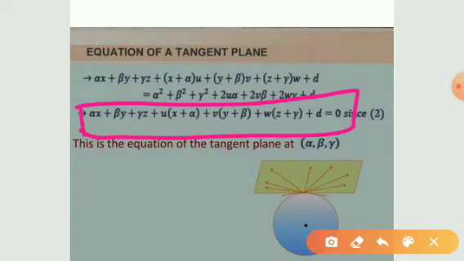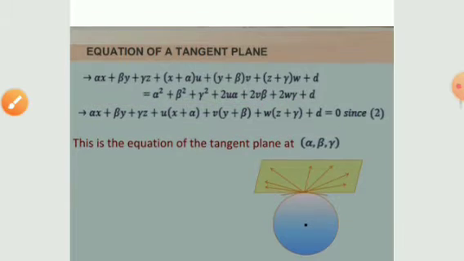This is nothing but the locus of the tangent lines at a particular point. Therefore this equation gives us the equation of the tangent plane at alpha, beta, gamma to the sphere. So this is the principle to obtain the equation of the tangent plane at a particular point.